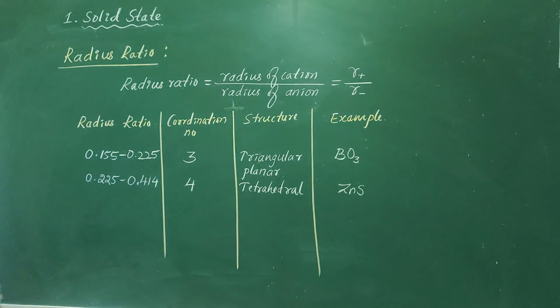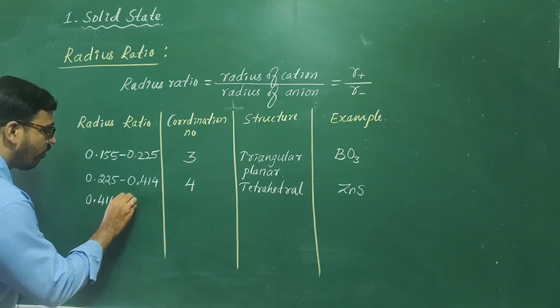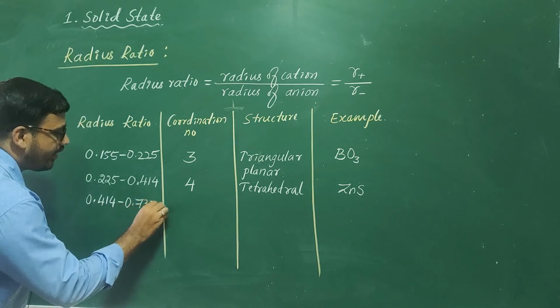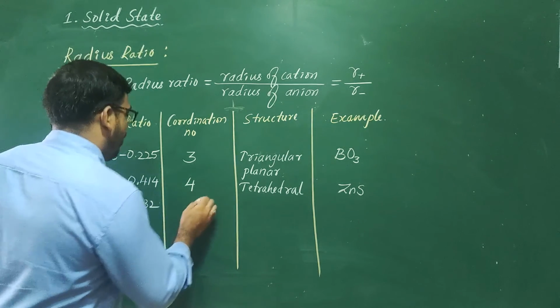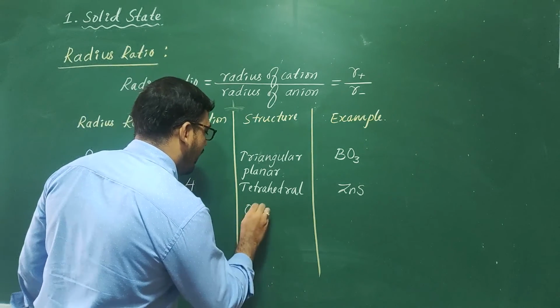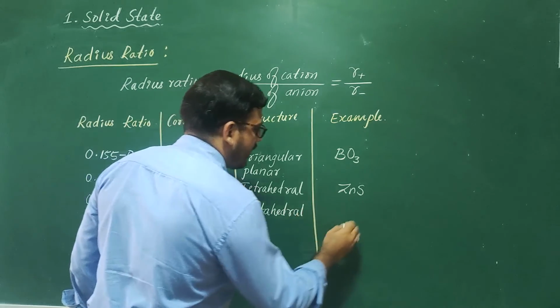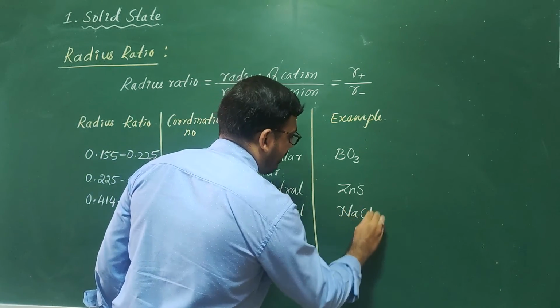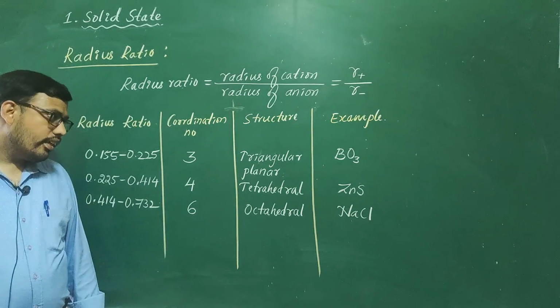So coming to the next range, 0.414 to 0.732, having coordination number 6, that is octahedral geometry. So the example is NaCl, coordination number 6 with octahedral geometry.